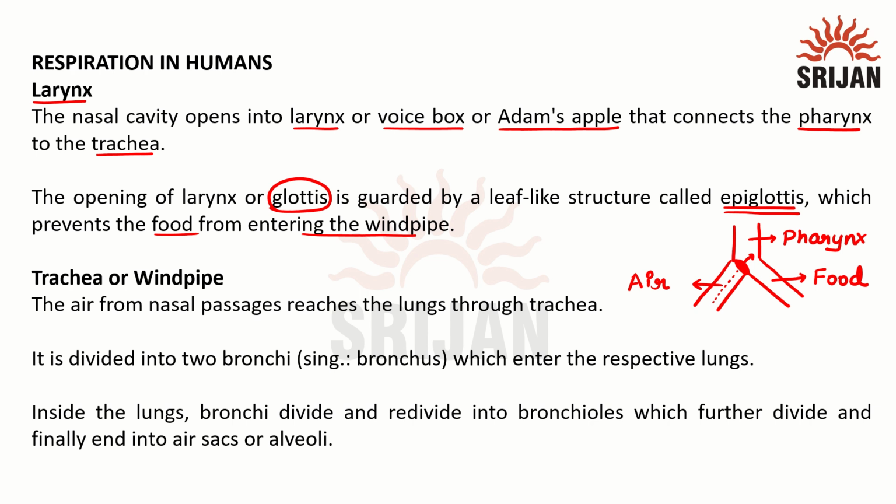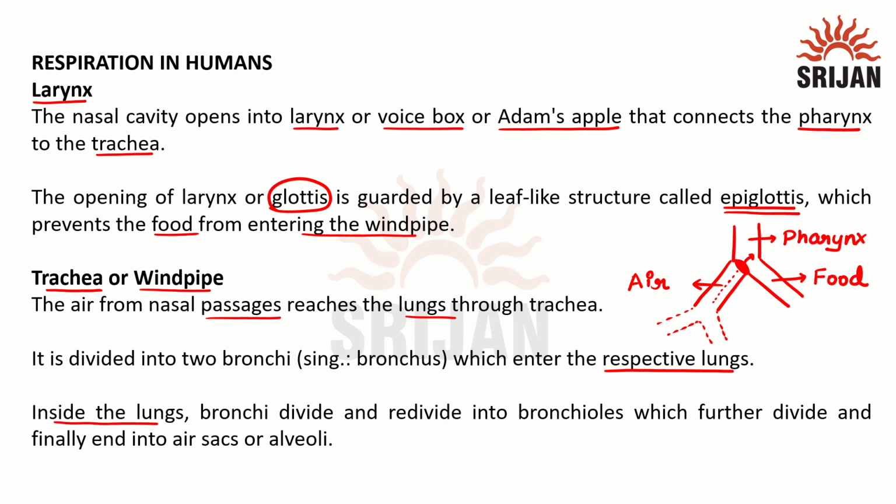Now finally the air goes to trachea, also known as windpipe. Here the air that is coming from nasal passage reaches the lungs through trachea. Trachea is again divided into two sections like this. That is known as the bronchi. One bronchus enters one lung, so two bronchi for the two lungs that we have, left lung and right lung.